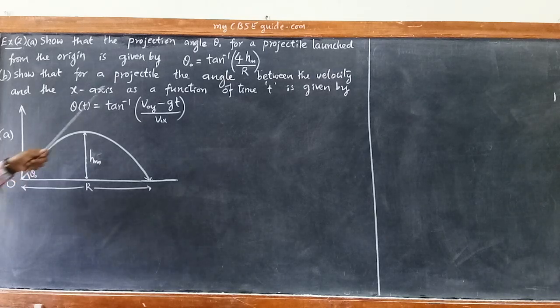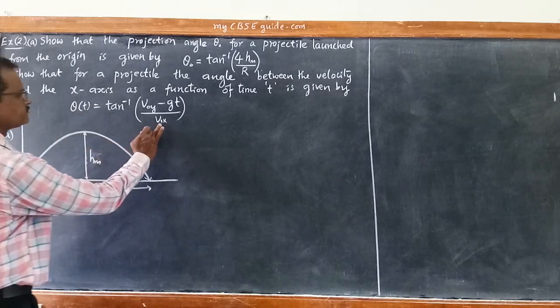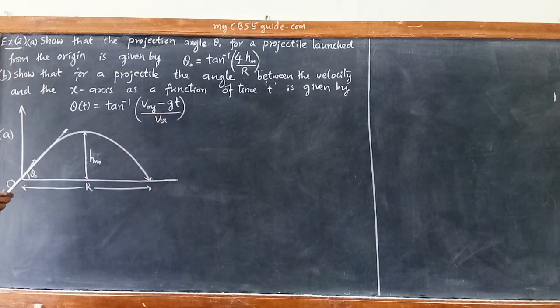And the second part: show that for a projectile, the angle between the velocity vector and the x-axis as a function of time t is given by theta equal to tan inverse of v naught y minus gt divided by v naught x. This second part I have already solved, but we will solve it once again. So first look at the first part.